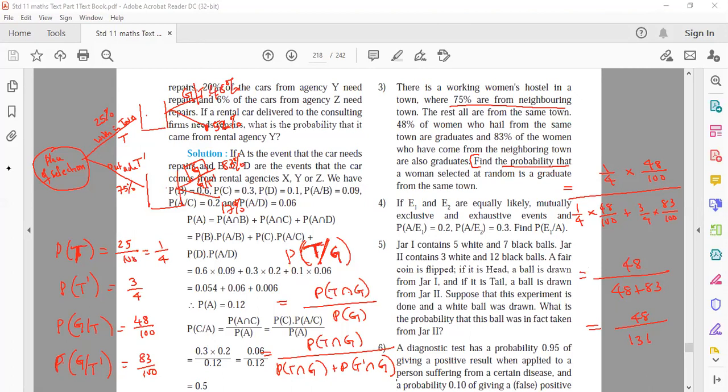Okay. 3 into 83. So 48 upon 48 plus 249. How much that became? 297. Then 16/99. 48/297. We can reduce it further.